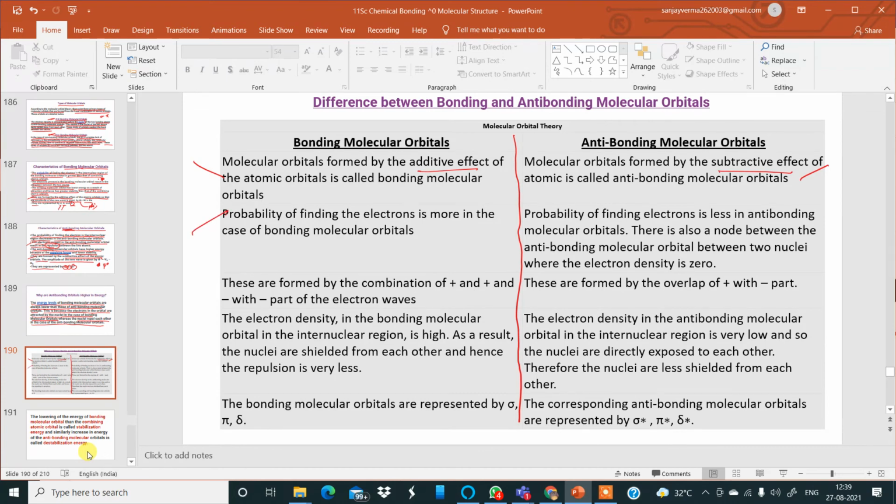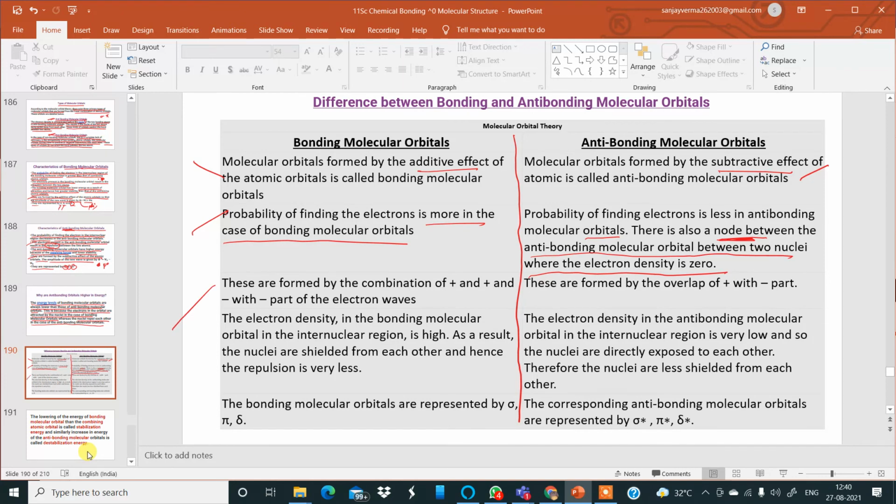The second point, the probability of finding the electrons is more in the case of bonding molecular orbitals between the nuclei. But in the case of antibonding, the probability of finding electrons is less. They are found behind the nuclei. There is also a node. Node means empty space between the antibonding molecular orbitals, between the two nuclei, where the electron density is zero.